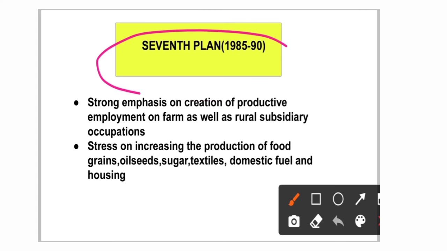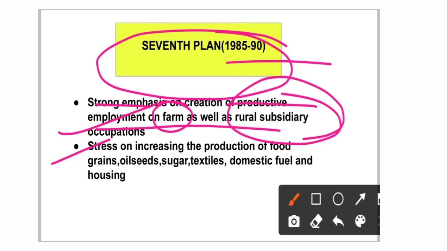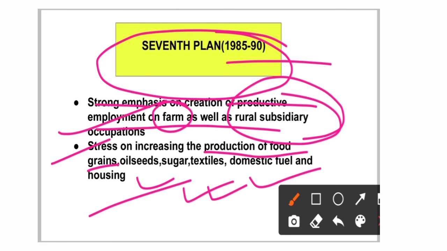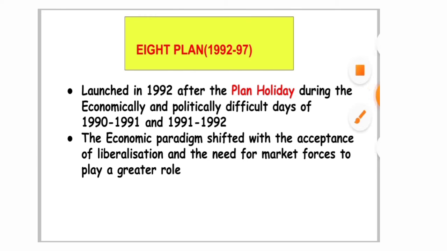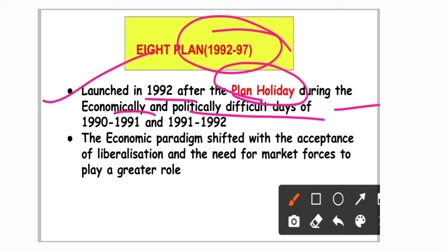So, the 7th five-year plan, when was it held? It was held in 1985 to 1990, and it gave strong emphasis to the creation of productive employment on farm as well as rural subsidiary occupations. Very important. Maximum stress was given to increasing the production of food grains, oilseeds, sugar, textiles, domestic fuel, and housing. Remember this. Then we have the 8th plan, in 1992 to 1997. You have to remember this one. It was launched in 1992 after the plan holiday during the economically and politically difficult days of 1990 and 1991, and also 1991 to 1992. Very important.